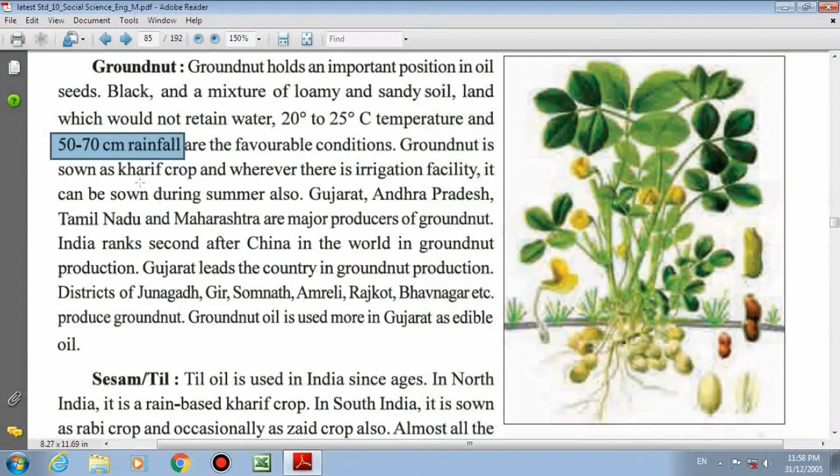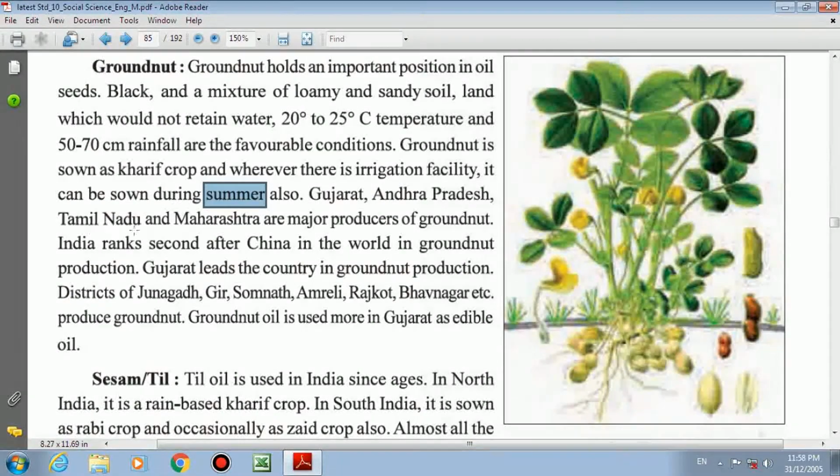Groundnut is sown as a kharif crop. Please mark that. Groundnut comes under the category of kharif crop, and wherever there is an irrigation facility, it can be sown during summer also. So both of these you have to note down. It's a kharif crop, but if an irrigation facility is available, then you can sow this crop and get this crop in summer also.